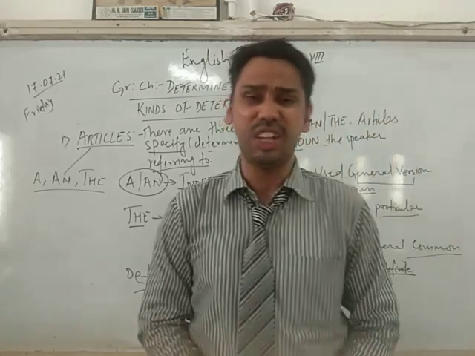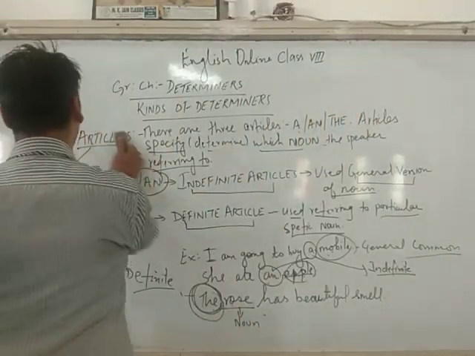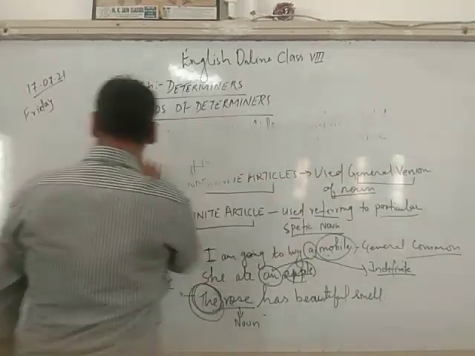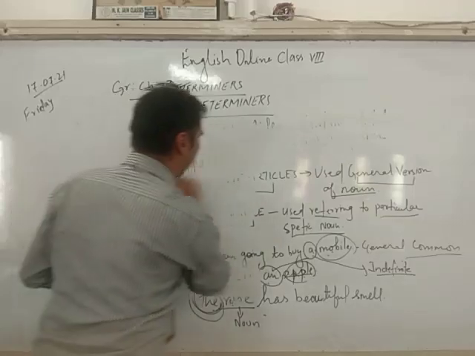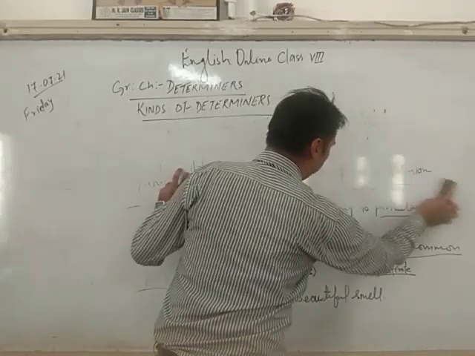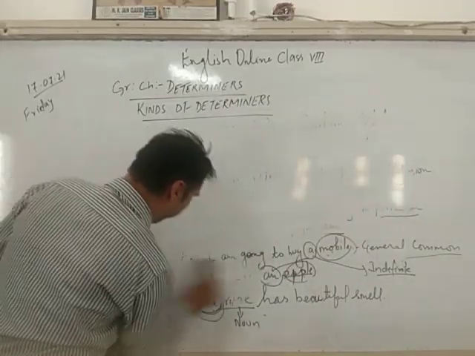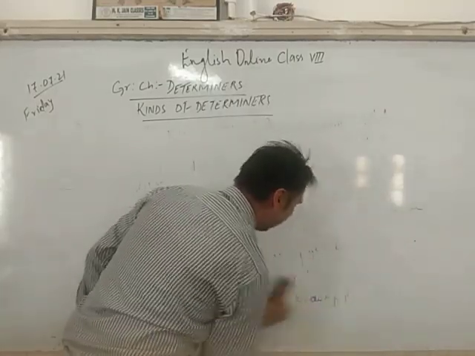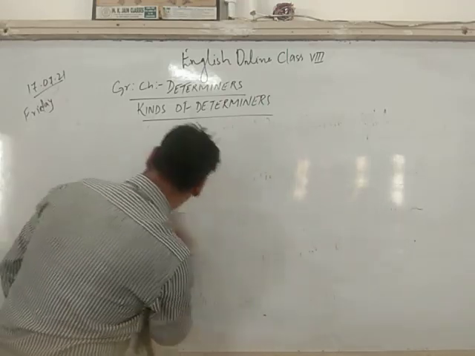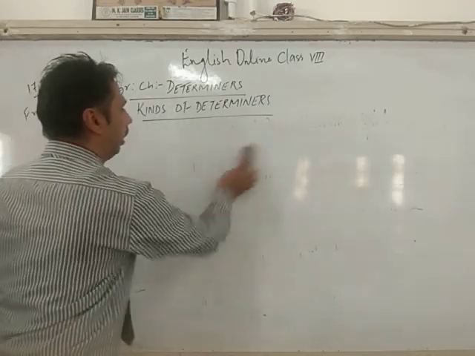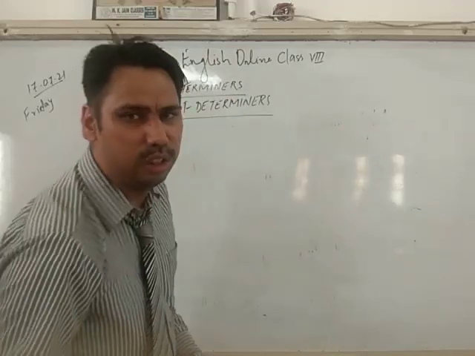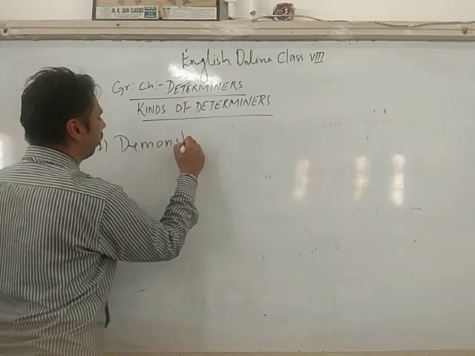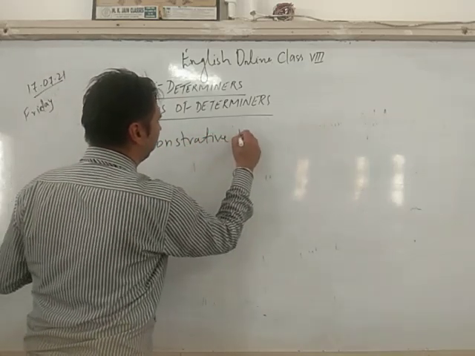Correct? Next we have the demonstrative determiners. Demonstrative, children, means which points out things, objects, living and non-living things. So this, that, these, those. So four words come under my demonstrative: this, that, these, those. The second one which we are going to do is demonstrative determiners.